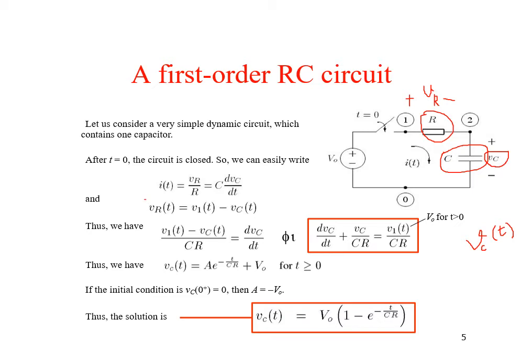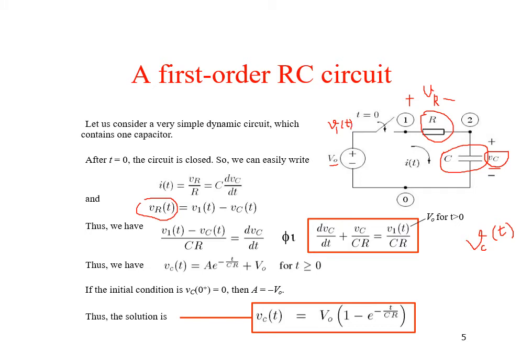Now the voltage across the resistor VR is given by the voltage difference of this DC source V0 and the voltage of this capacitance VC. So V0 minus VC, or we can say that the voltage at this point is given by V1(t) if this voltage is a function of time.